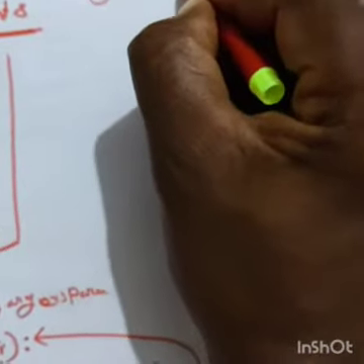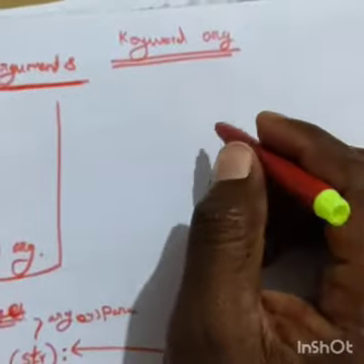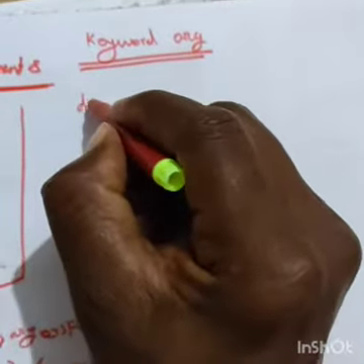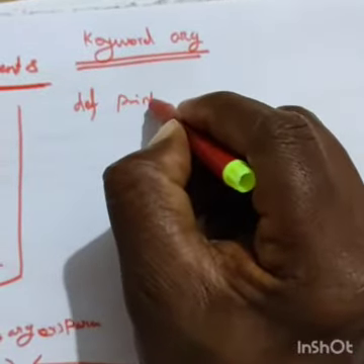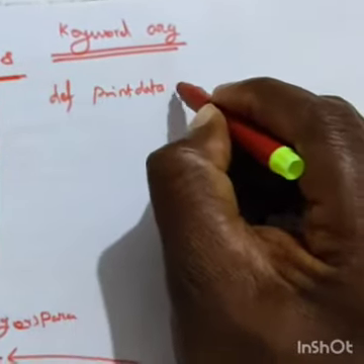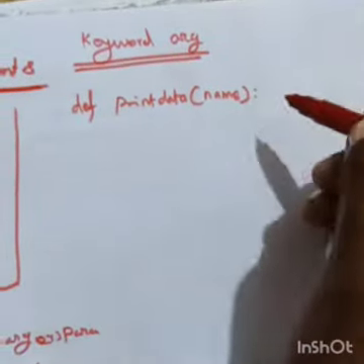Next I will teach you the keyword argument. Keyword argument example I will teach you, listen carefully. def print_data(name): then colon.